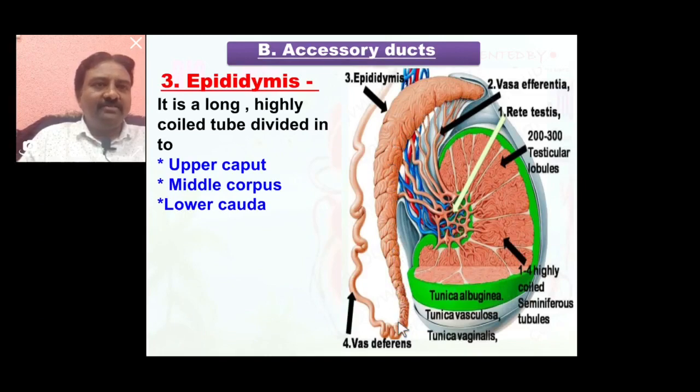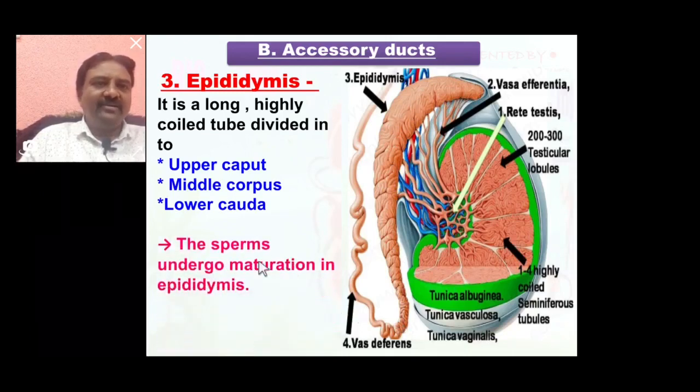So all these three parts are most important for the maturation of sperm. The sperm undergoes maturation in the epididymis. So the main function of the epididymis is maturation of the sperm. The epididymis is the longest duct of the male reproductive system. It is a must-know.